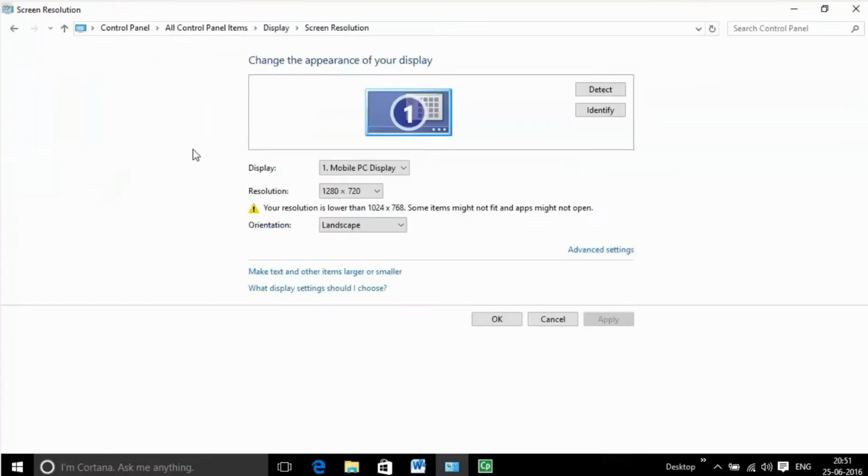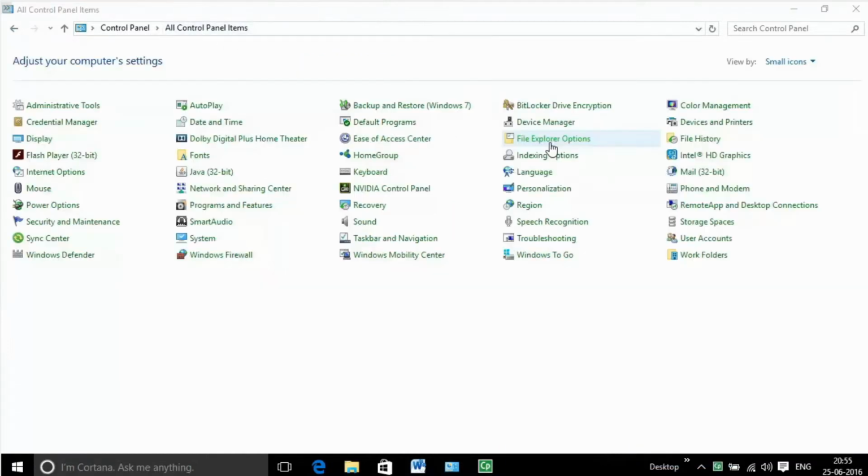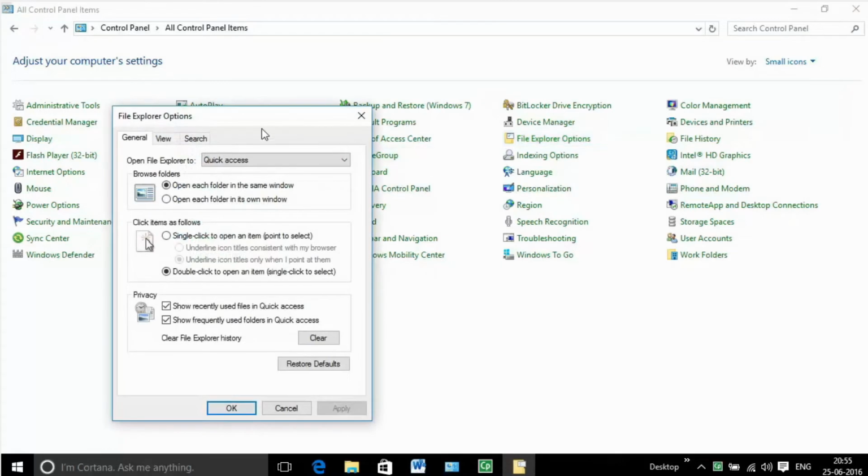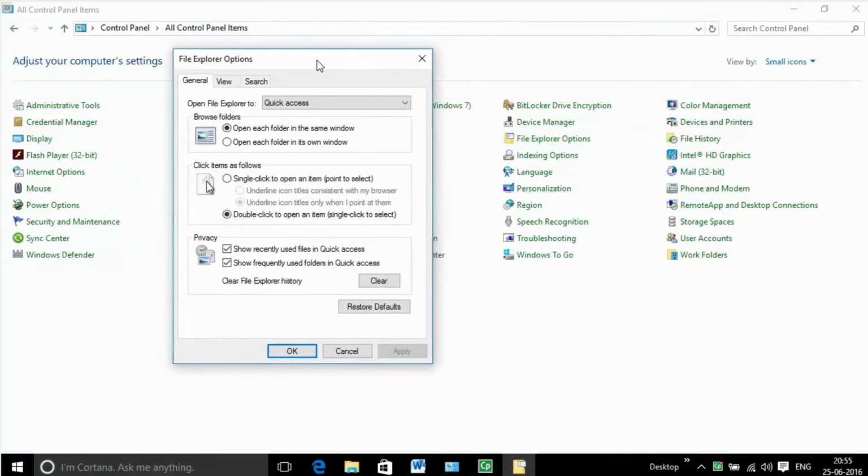Allows the user to change the screen resolution and color quality and provides troubleshooting advice for displays. File Explorer options. This item allows for configuration of how folders and files are presented in Windows Explorer. More specifically, it allows the user to specify general settings like whether folders open in a new window or the existing window and whether the common task pane is shown.